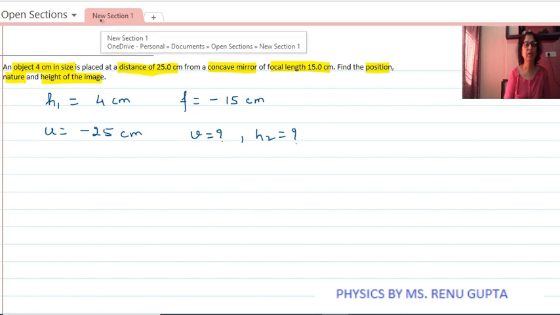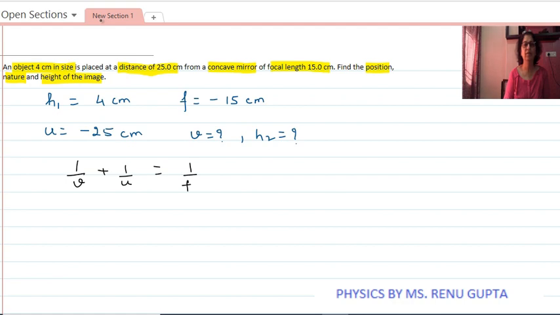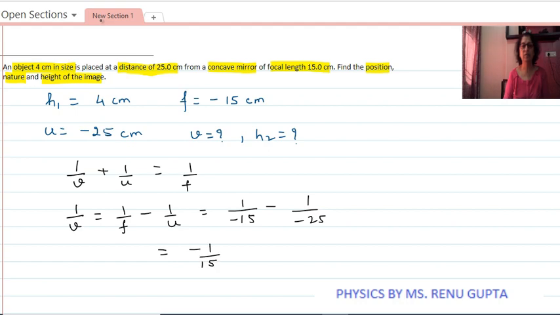So now the mirror formula is 1 upon v plus 1 upon u is equal to 1 upon f. We have to find v, therefore 1 upon v is equal to 1 upon f minus 1 upon u, that is equal to 1 upon minus 15 minus 1 upon minus 25, that is equal to minus 1 upon 15 plus 1 upon 25.